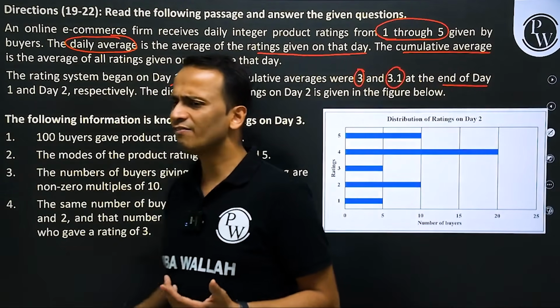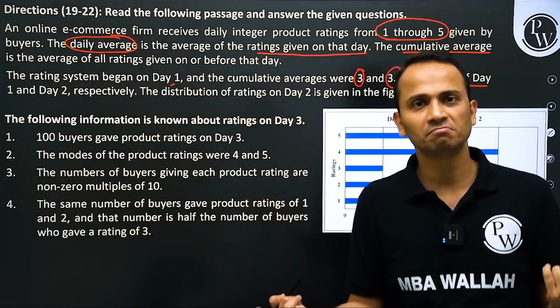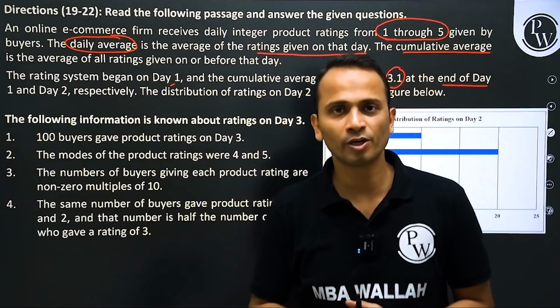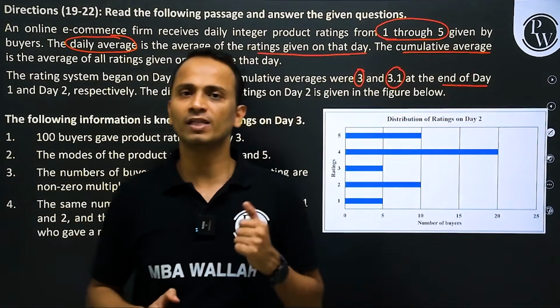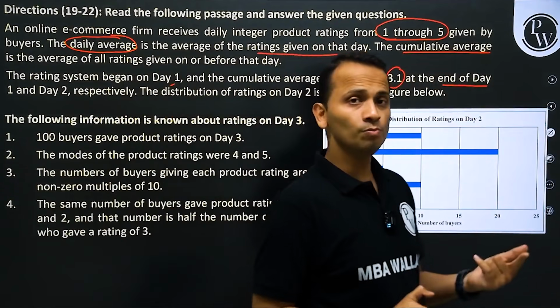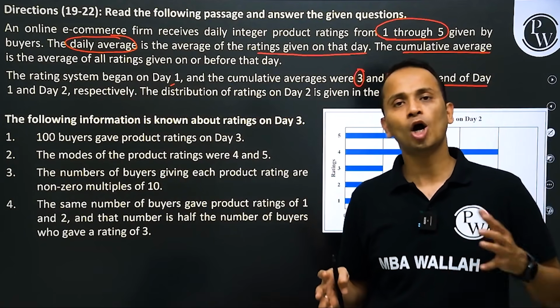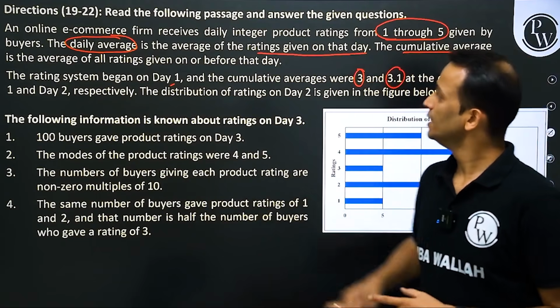Now, cumulative average at the end of day 1 will be the daily average of day 1, right? Because there is no day before day 1. Everything is starting on day 1. So for day 1, cumulative average and daily average are one and the same thing. But for day 2, the cumulative average is the average of all the ratings obtained on day 1 as well as day 2. Okay, perfect.